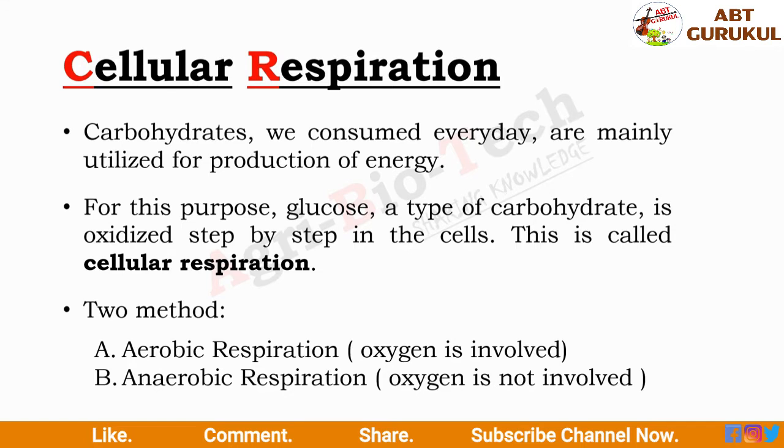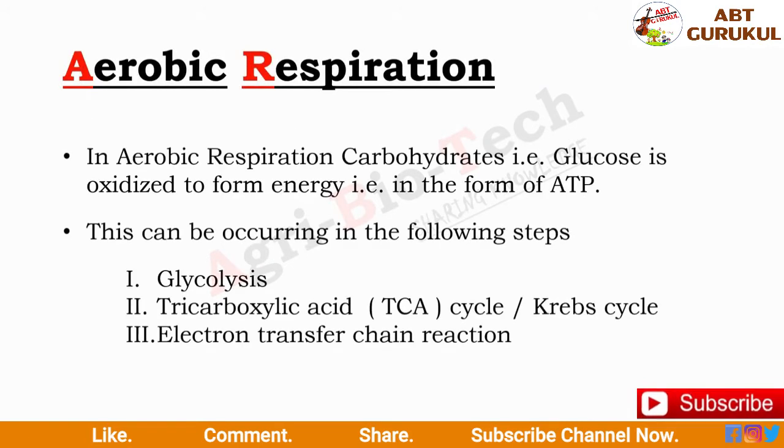Cellular respiration occurs in living organisms by two methods. First, by involvement of oxygen, also known as aerobic respiration, and second, in the absence of oxygen, that is called anaerobic respiration. Now first let's see aerobic respiration. In aerobic respiration, carbohydrate, that is glucose, is oxidized to form energy in the form of ATP. This process occurs in various steps with the help of glycolysis, Krebs cycle, and electron transfer chain reaction.